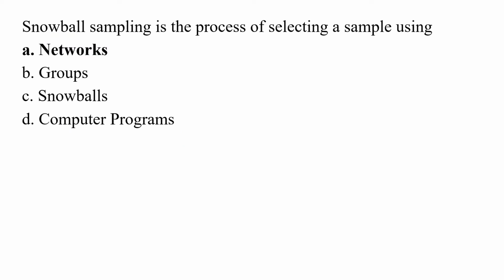So it is helpful in studying small informal social groups and their impact upon the formal organization structure. So here the snowball sampling method is talking about the network. Here we call the snowball sampling a network. So the correct answer is option number A.